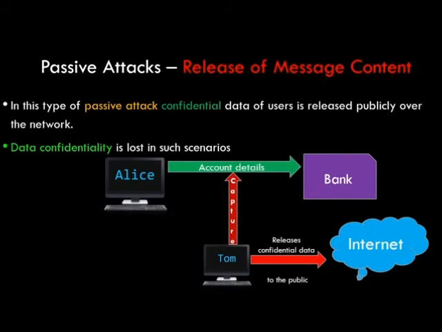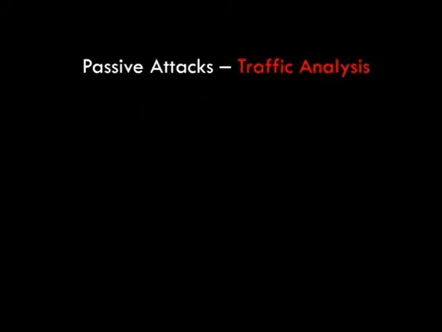Now, any other person on the network can also access Alice's account. This is an example of the passive attack of release of message content, where Alice's private data is released over the network.